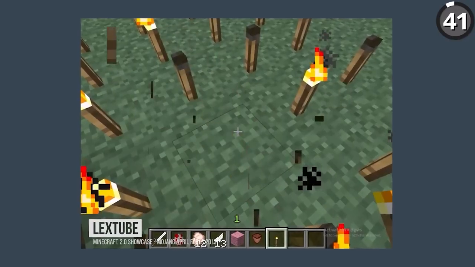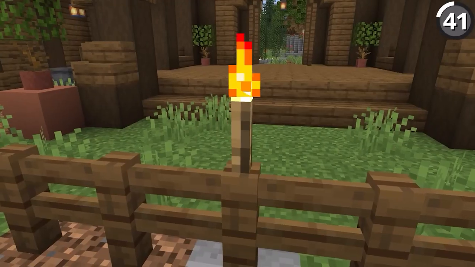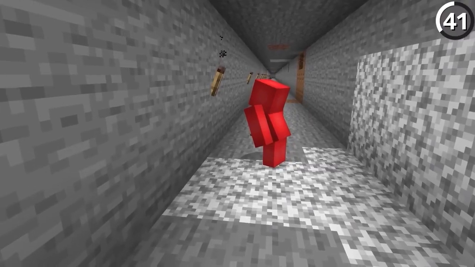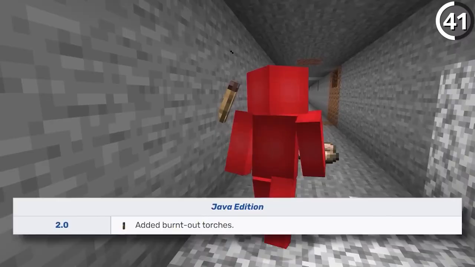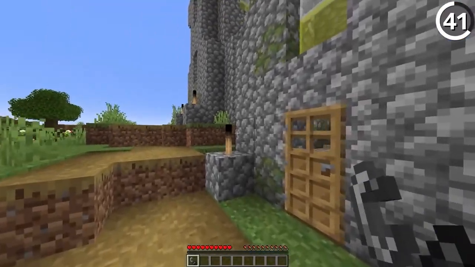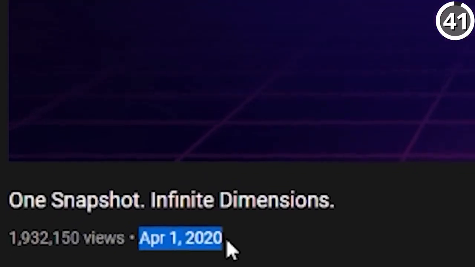According to Notch, torches were supposed to burn out after a while, but this never made it into the official game. However, if you play the Java Edition 2.0 snapshot, they do just that. And you'll even need a flint and steel just to reignite them once they burn out, which is annoying, so let's just hope this stays as an April Fool's joke.